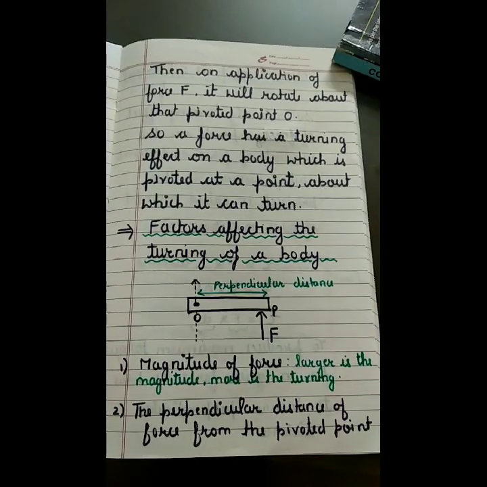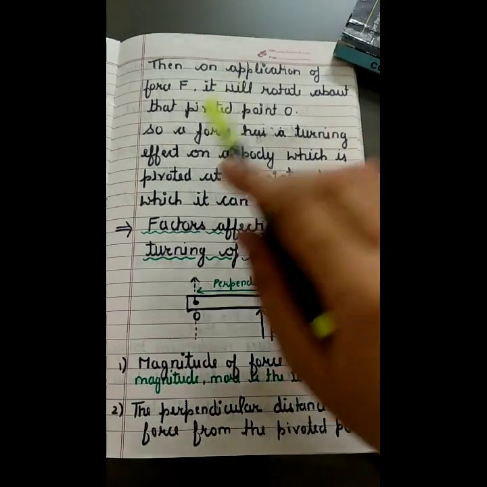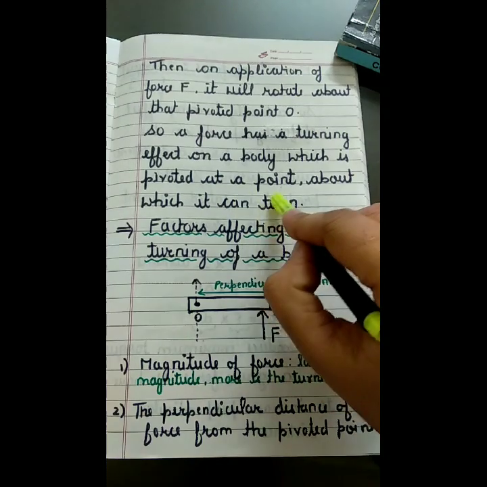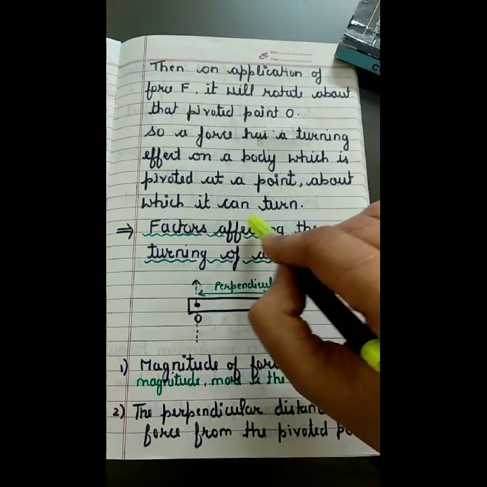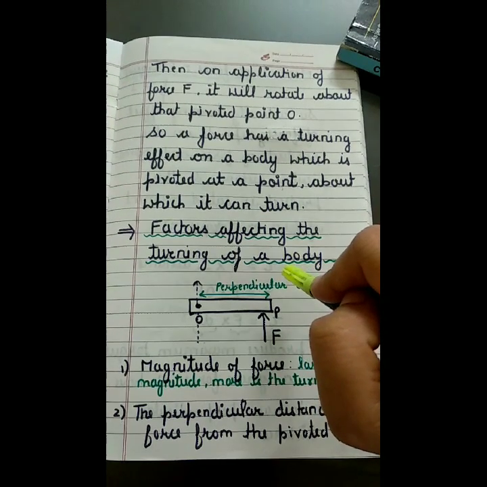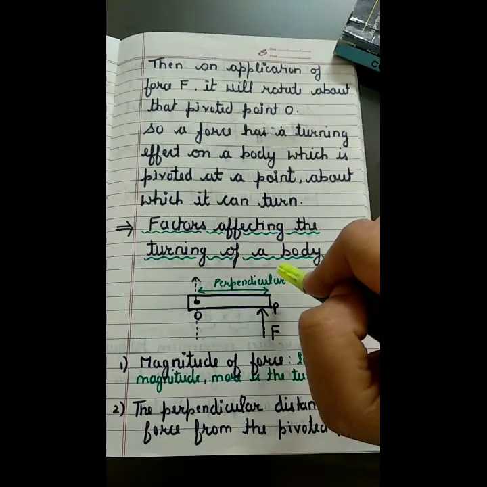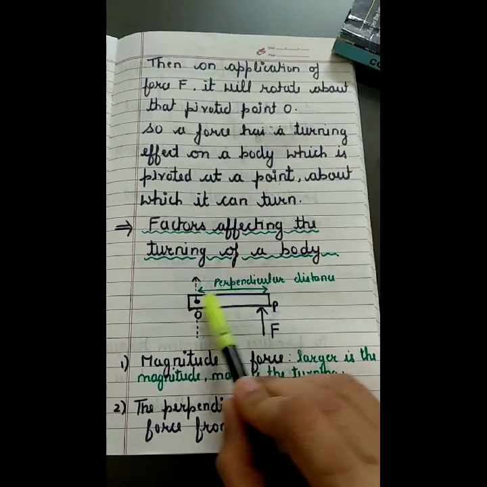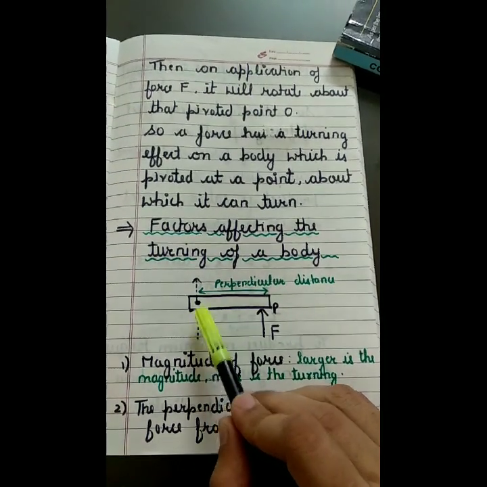So now we can say that a force has a turning effect on a body which is pivoted or fixed at some point about which it is going to turn. So now what are the factors on which the turning of a body depends? We have two factors.